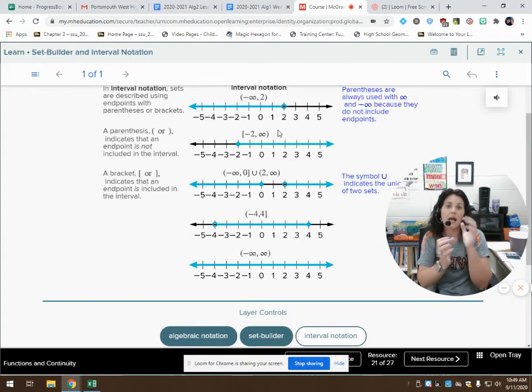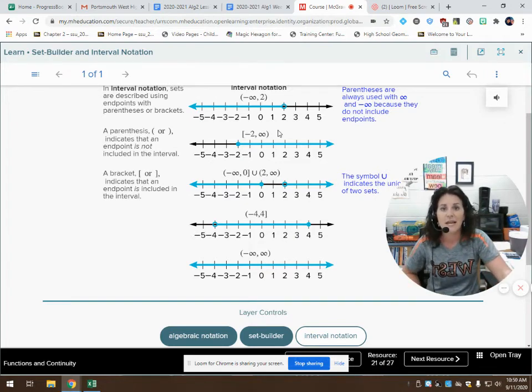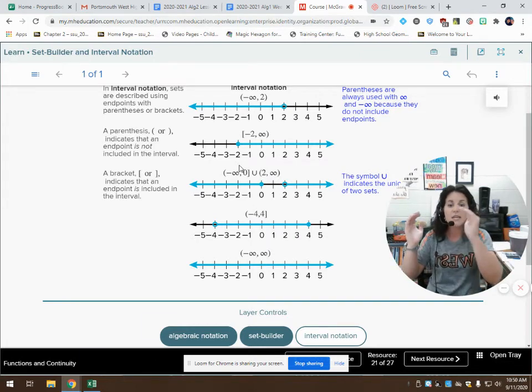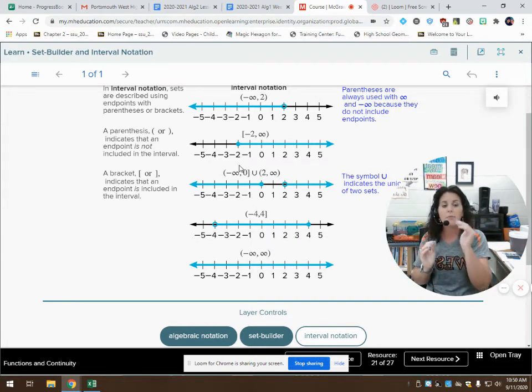So I can't say I include it and put a bracket there. I have to show that it continues on forever. It can't be included. Therefore, I use a parenthesis. And this one has both. I go from negative infinity, not including, so it's a parenthesis, up to 0, including 0. So I'm using my bracket.